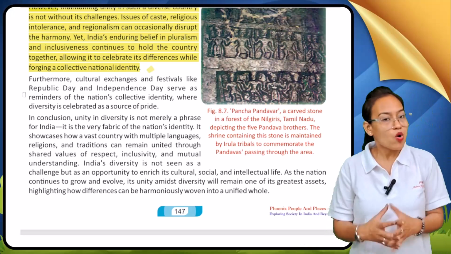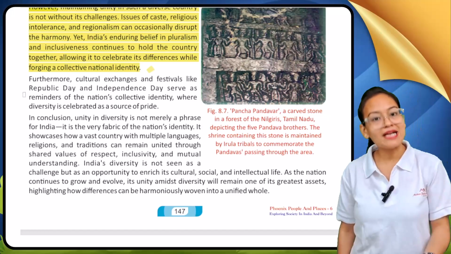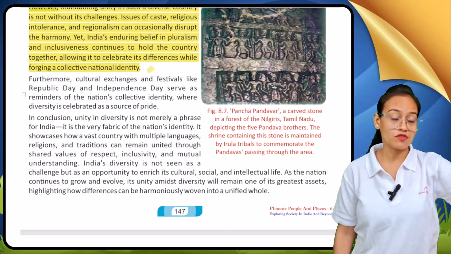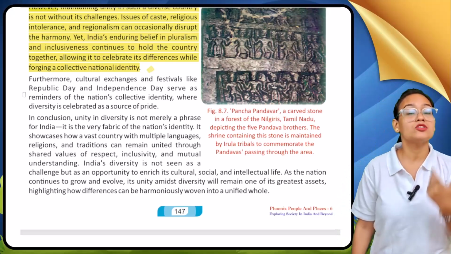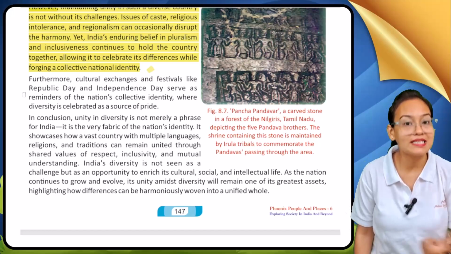All these national days remind the people of India, and also the rest of the world, that India is a unified country. It is our nation's collective identity.